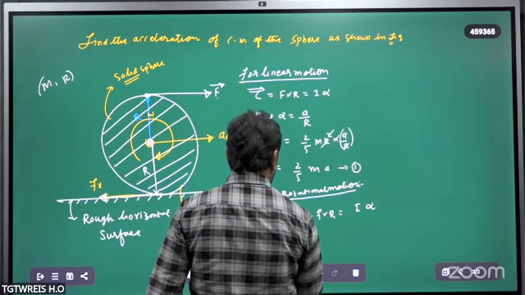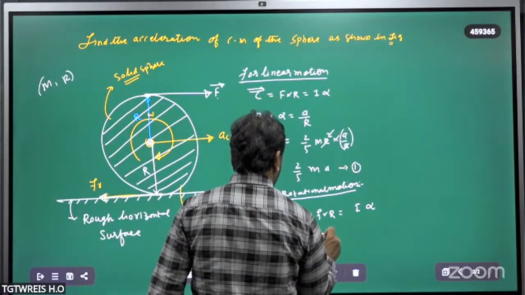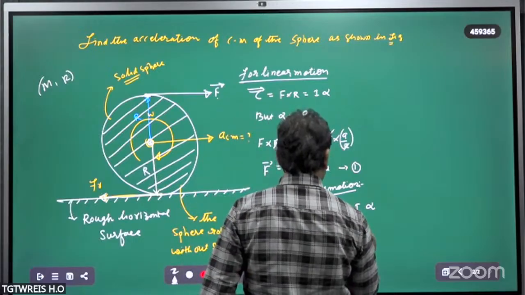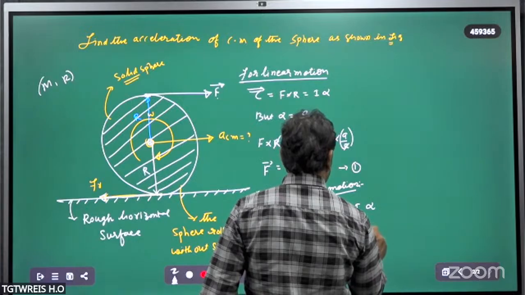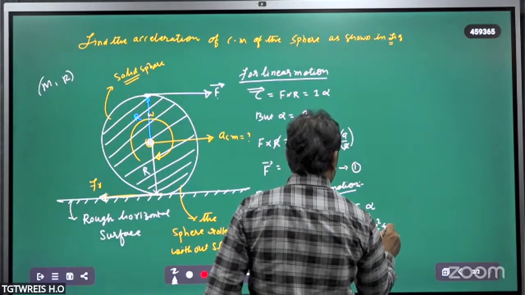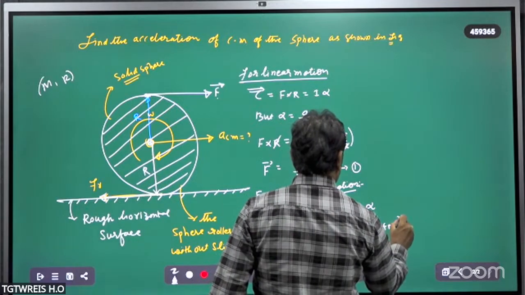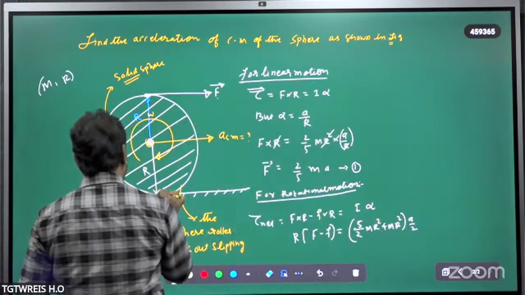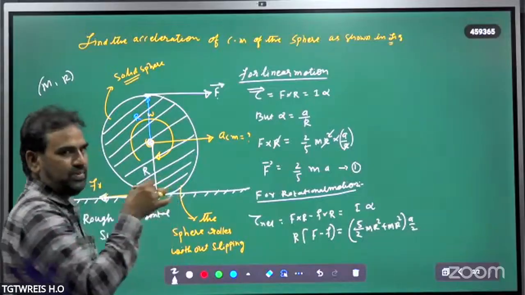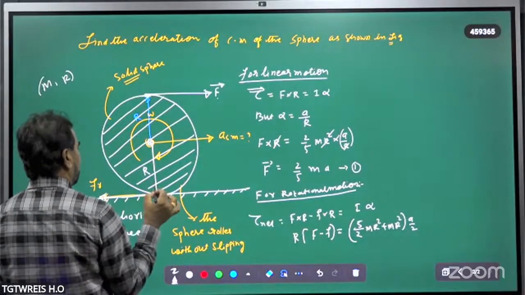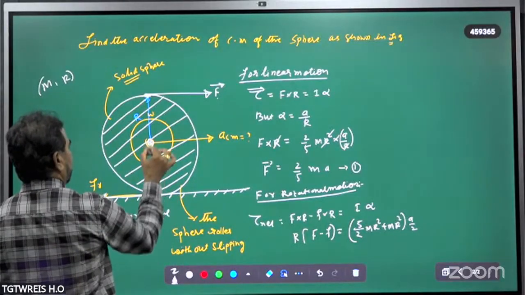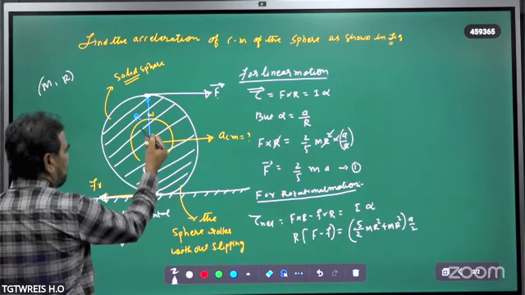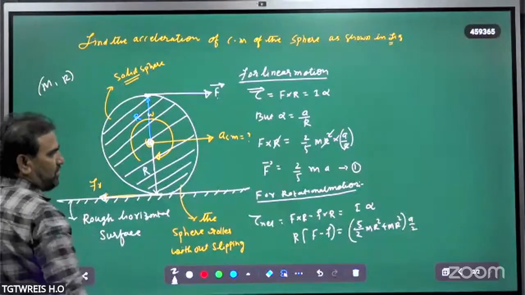F minus f is equal to mr square 5 by 2... mr square plus mr square into alpha. Alpha value is a by 2. About this point of contact, we have to calculate the net moment of inertia. What is the net moment of inertia? The moment of inertia of the center of mass plus the moment of inertia of this point of contact.